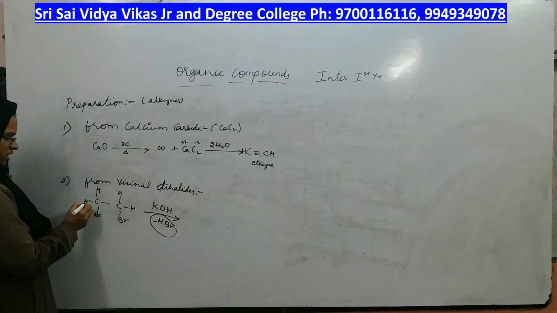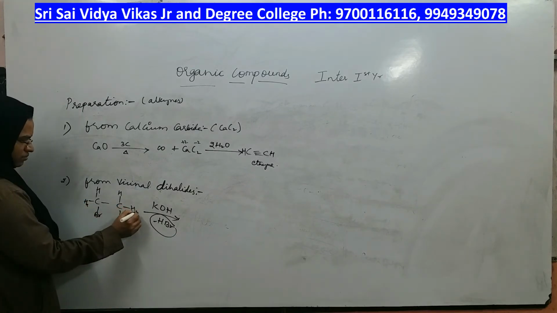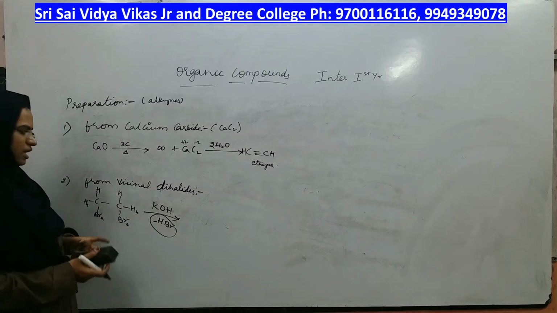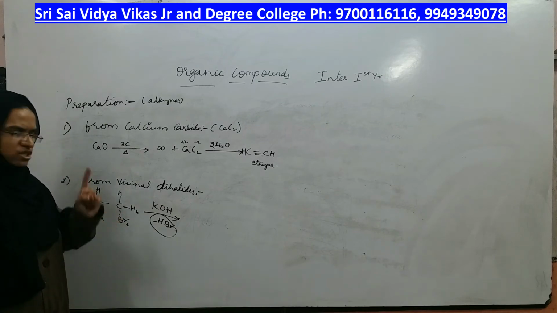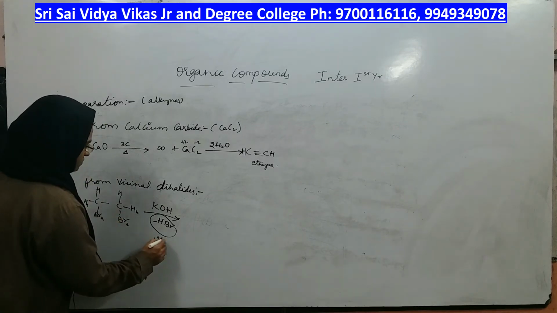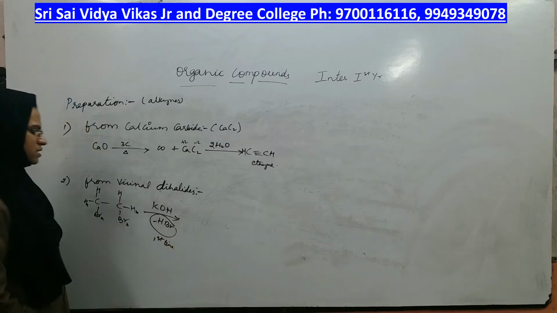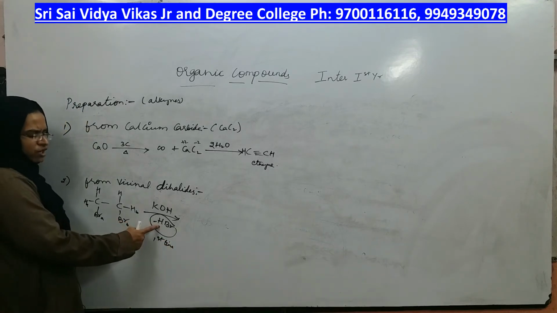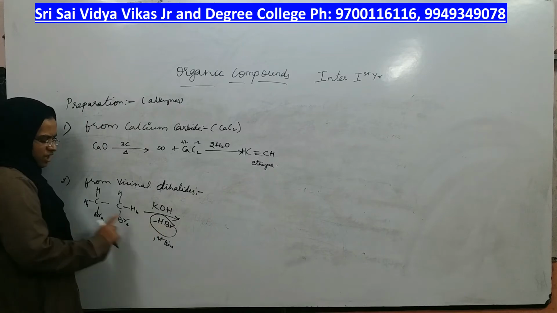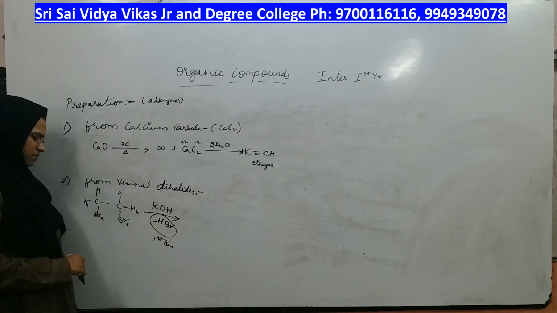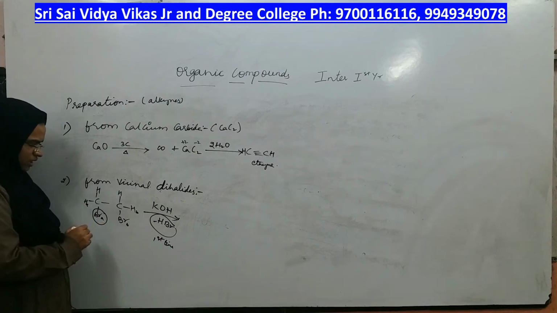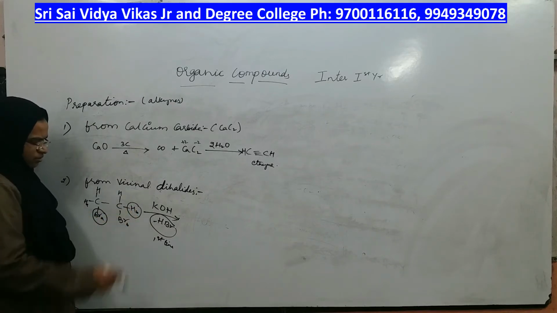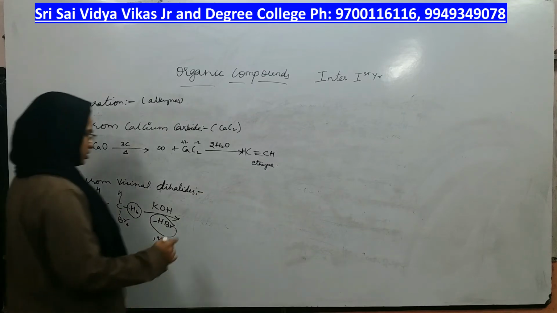I will label these hydrogens as A and B, same way bromine also as A and B. Is it okay? Right. Now what I do is, I will do dehydrobromination first time. What happens? Dehydrobromination means removal of small molecule like HBr from the compound. Which HBr will be eliminated out? First bromine and second hydrogen will be eliminated out to give what?